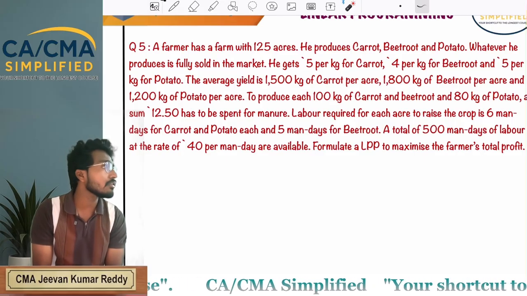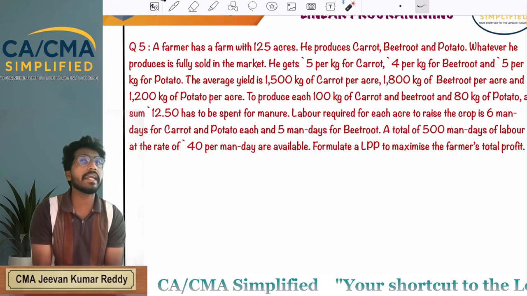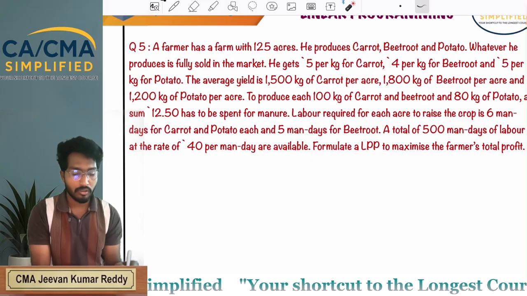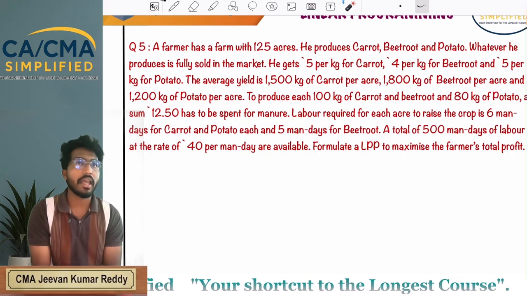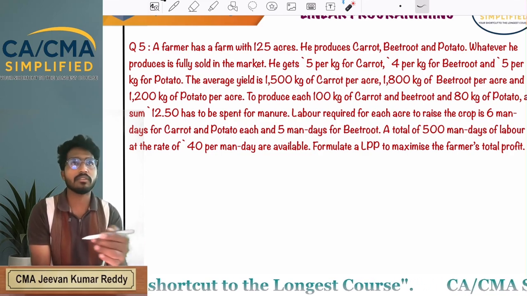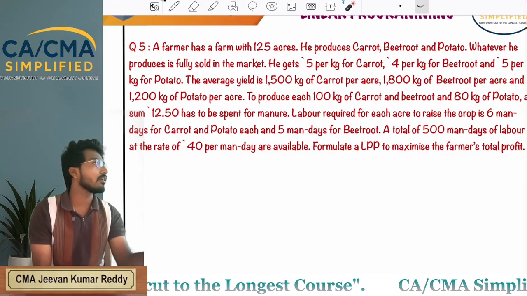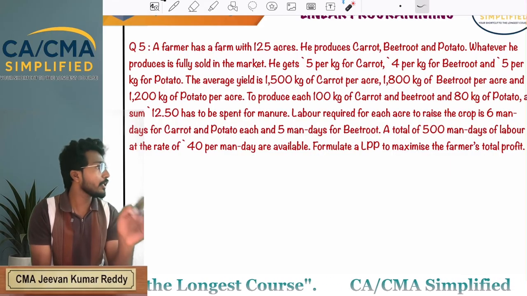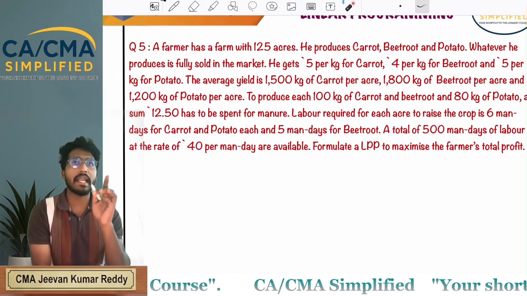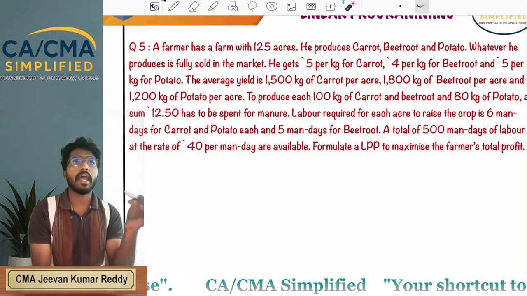First you need to calculate cost per acre. Here almost all data is in acre only, and you need to allot land as well to the carrot, beetroot and potato. Now you need to calculate profit per acre.